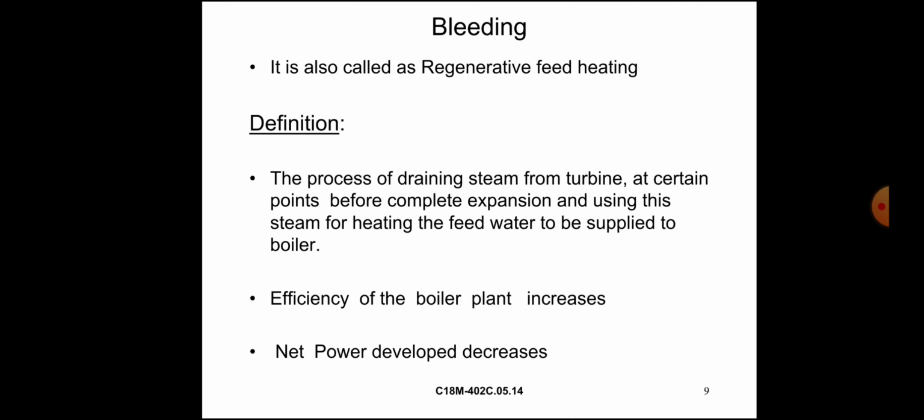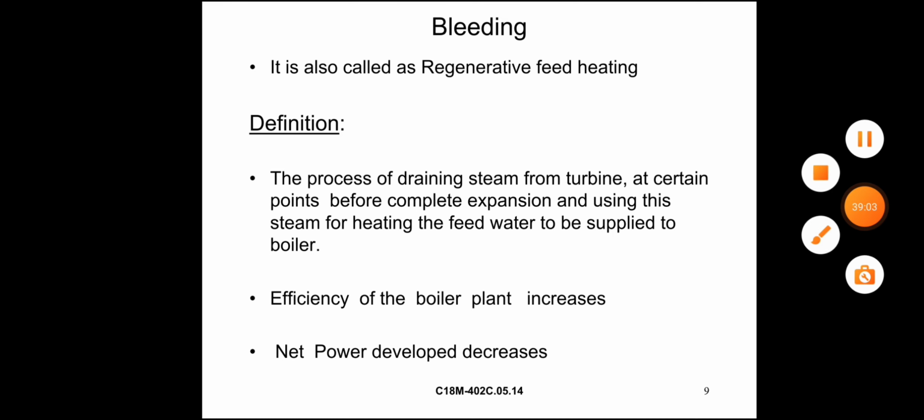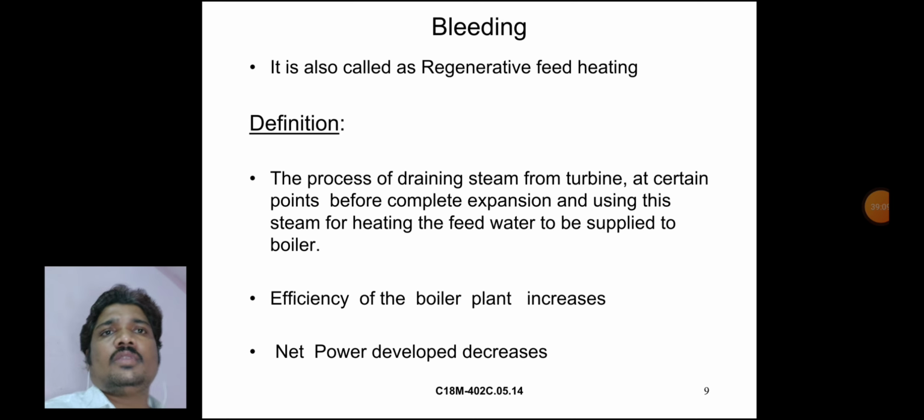Bleeding is also called regenerative feed heating. Definition of bleeding: the process of draining steam from turbine at certain points before complete expansion and using this steam for heating the feed water to be supplied to boiler.